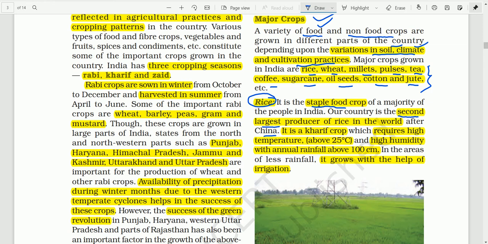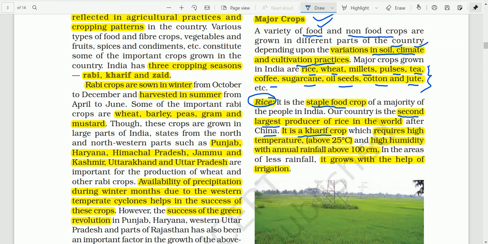And about these geographical requirements, this is a kharif crop. What do you mean by kharif crop? What do you mean by rabi crops? We have already learned. So rice is a kharif crop that is grown at the beginning of the southwest monsoon season.